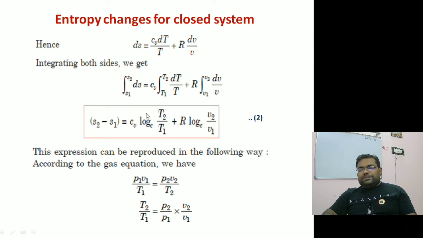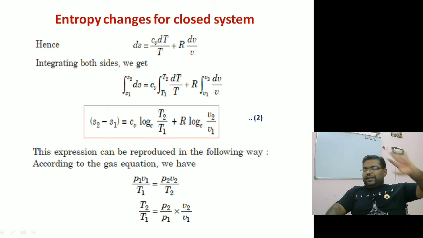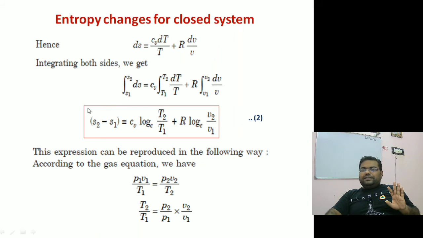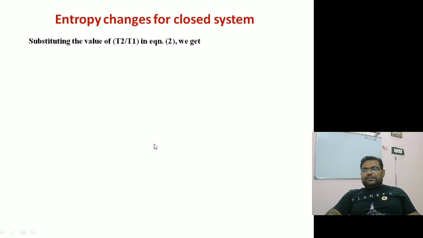So in place of this T2 by T1, I am going to write only P2 and V2, so I can relate this complete thing in terms of pressure ratio and volume ratio. So T2 by T1 is equal to P2 by P1 into V2 by V1. If I substitute this here in the first equation, in this term, I can substitute in this way.